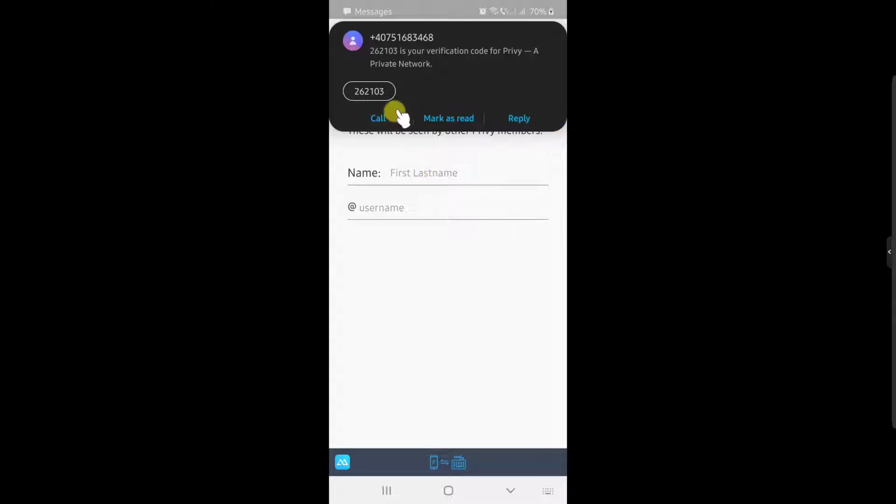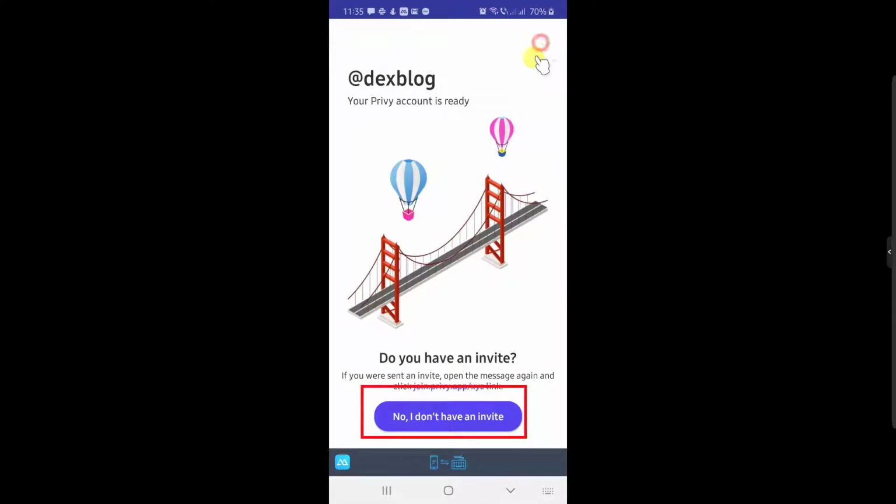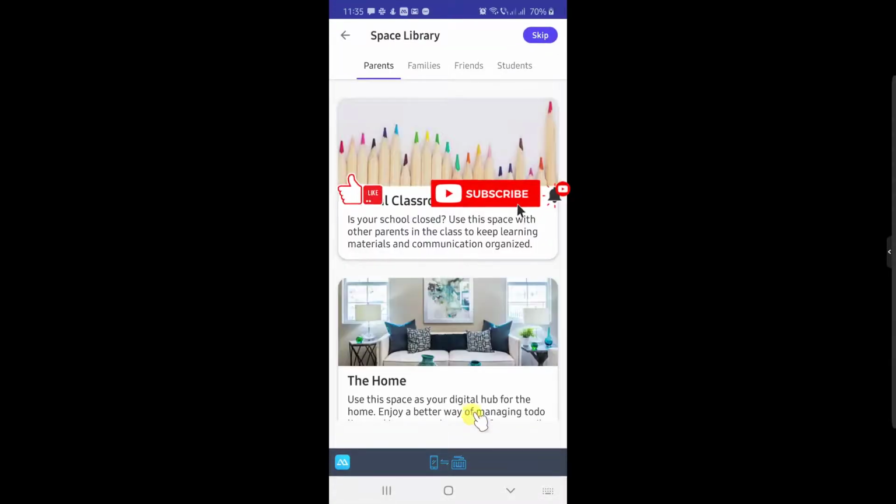Now write your name and your username. Tap on Next. No, I don't have an invite. You have installed Privy and now you can create your first space.